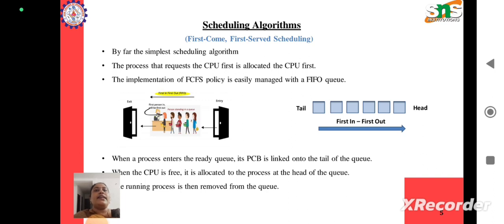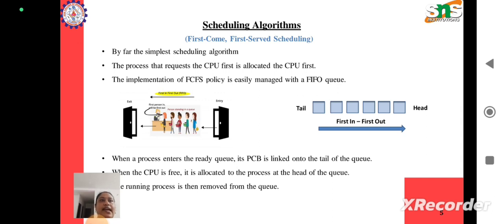That means the element that comes in first will be the element to complete its work and go out first. It is very similar to the normal queue that we have in our day-to-day life. Think of a simple example where you are standing in a queue to pay your bills in front of a customer. The person who comes first will be given the chance to perform the activity first.